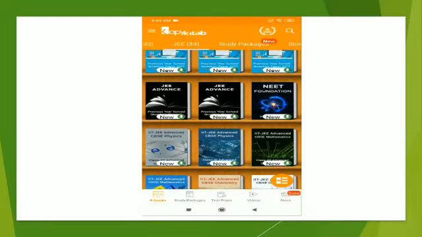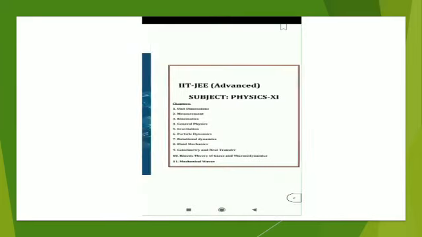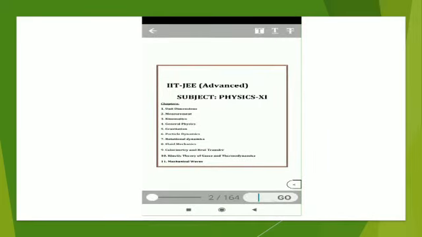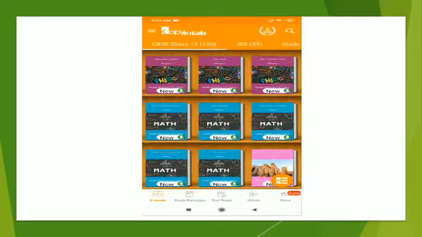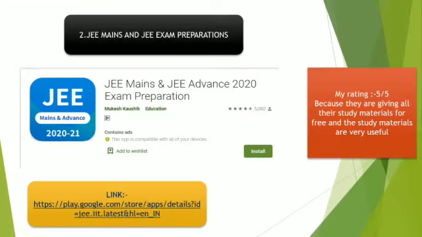I'll just download another book to show you. So yeah, I've just downloaded. They even have advanced books, which are very important. You can underline or even highlight your things. So yeah, that's it. Move on to the next.